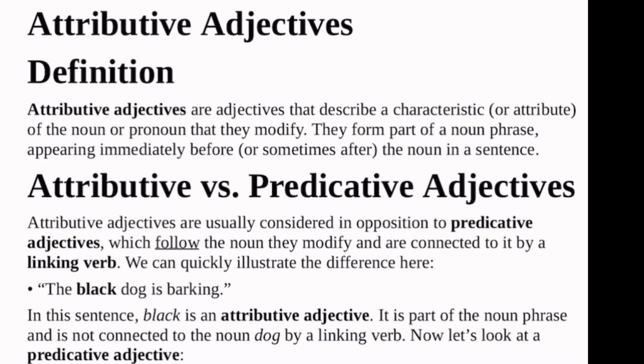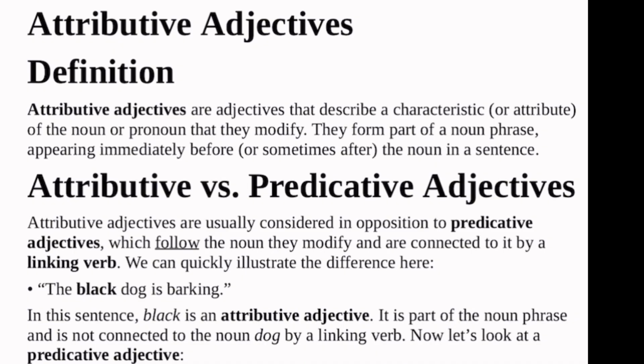Attributive adjectives are adjectives that describe a characteristic or attribute of the noun or pronoun that they modify. That is, they form a part of a noun phrase, appearing immediately before or sometimes after the noun. So what we are trying to say is that they are close to the noun they describe. They always follow the noun or come before the noun.